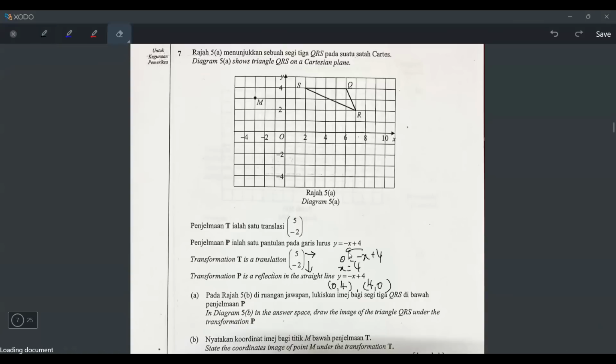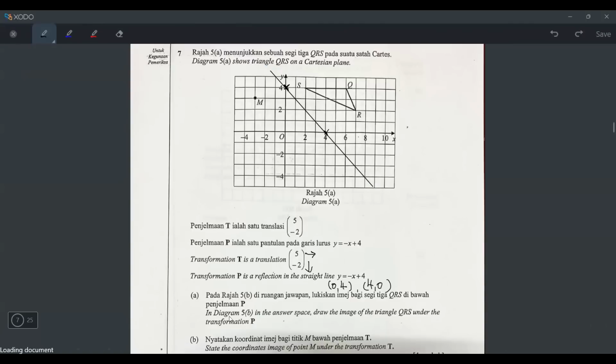Okay? But I will erase all of this. Okay, so now the line I know passes through (0, 4) and (4, 0). So this is the reflection line passing through (0, 4) and (4, 0). But I will use a ruler to put it. Okay, so this is the line. Let's draw it nicely, because later I have to count the squares. If I draw it very ugly, then later I'll get the wrong answer. Okay, so done already. Now we can read A.